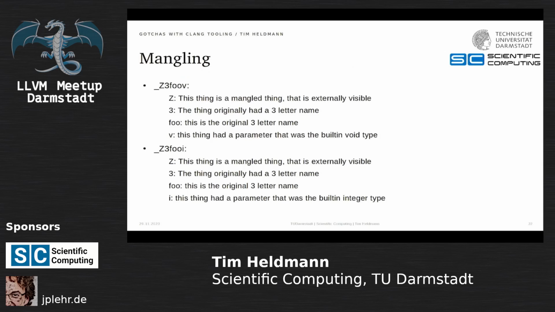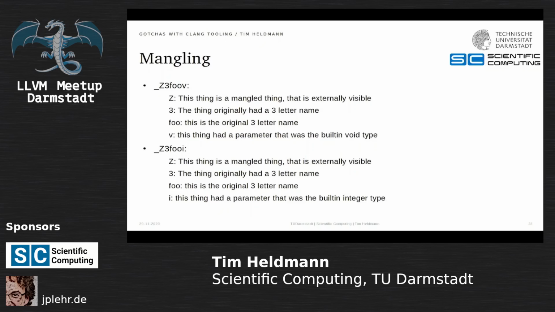And it's great because you can look up these things and you figure out, well, that Z means this is a mangled thing. It has a 3-letter name. These 3 letters are foo. And V means, well, it had a parameter and it was the built-in void type. And this only differs in the I, so this thing had a parameter with a built-in integer type.